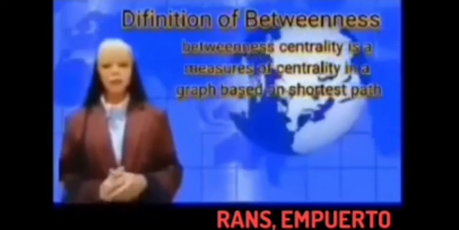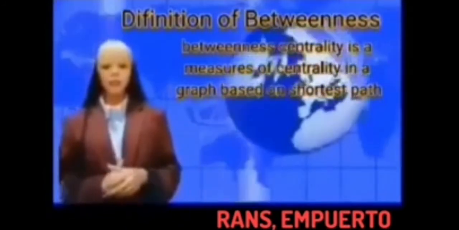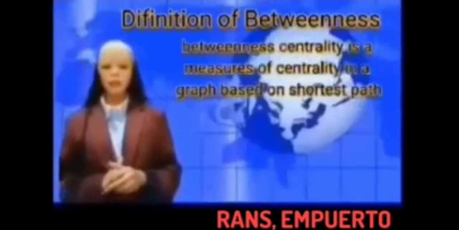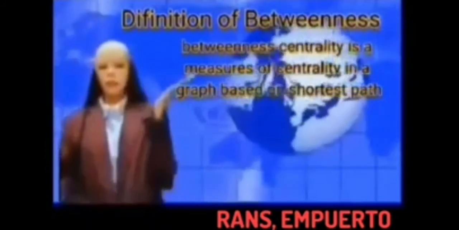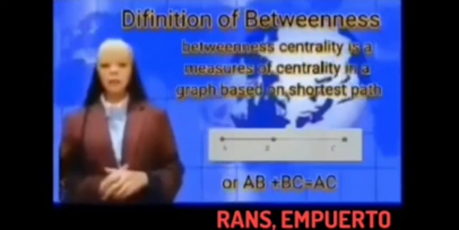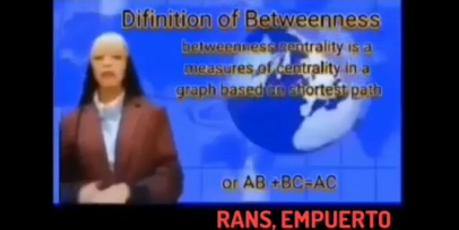Example number 6, the definition of betweenness. Betweenness centrality is a measure of centrality in a graph based on the shortest path. And here is the example: AB plus BC is equal to AC.